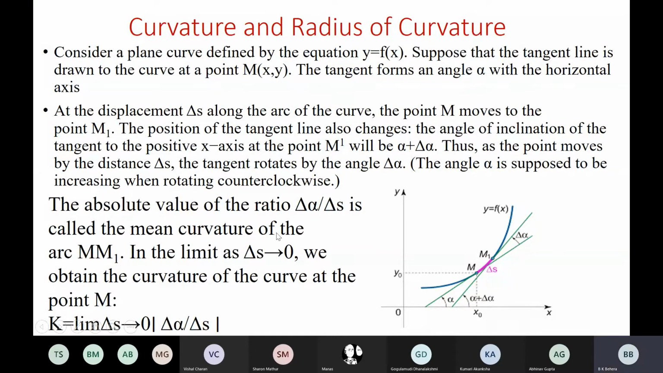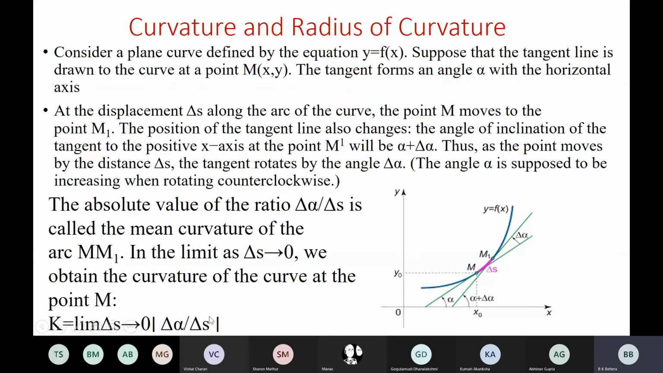It's called the mean curvature of the arc M dash or M1. So in the limit, when del S tends to 0, we obtain the curvature of the curve at point M. K is the limit as del S tends to 0 of del alpha upon del S. So we will be using this del alpha upon del S every time in the equations. You have to just remember this from this concept.